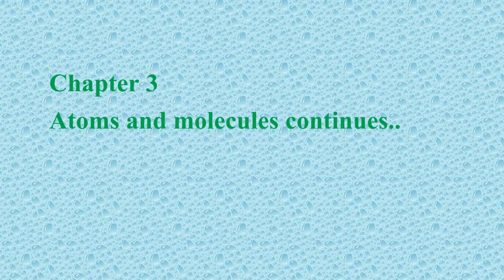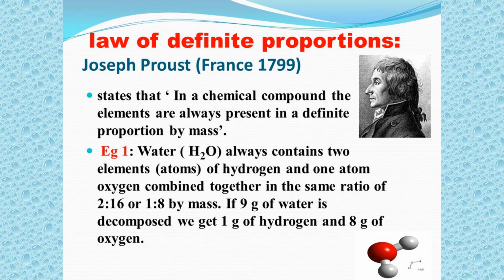So dear students, as we were dealing with chapter 3, that is atoms and molecules. So atoms and molecules we are continuing. Yes. So we were dealing with the laws of chemical combination given by Antoine Lavoisier. One law we have already studied in the last class, that is the law of conservation of mass.